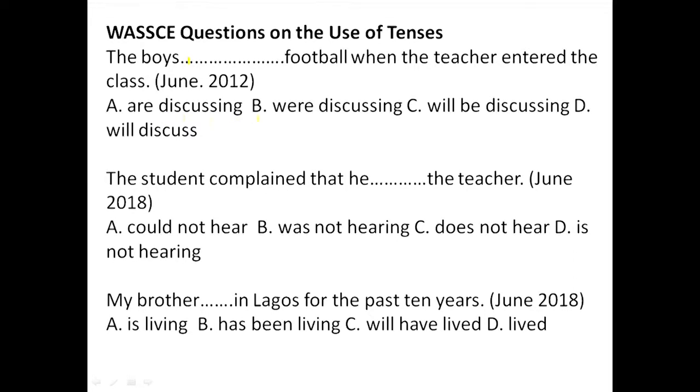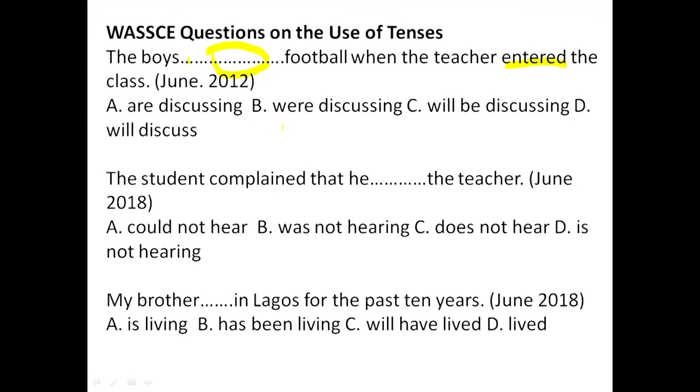A cannot be the answer because of this verb. It's in past tense, so whatever verb has to occupy this place is supposed to refer to the past as well. So are discussing is out of the case. B, were discussing. B would be our answer.